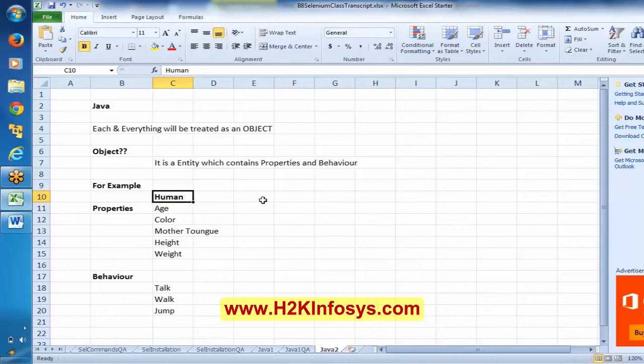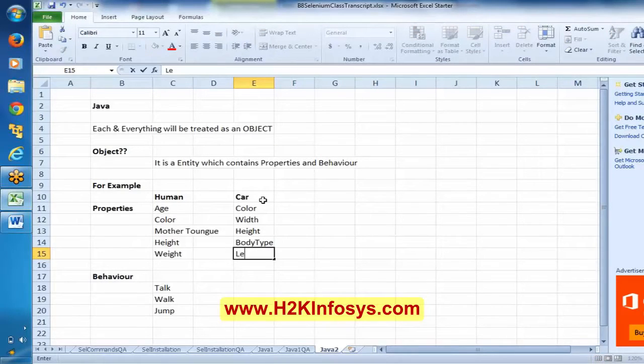In a similar way, let me talk about a car. What are the properties of a car? Again, color, width, height, body type, in the sense of a sedan car, hatchback car, and length.